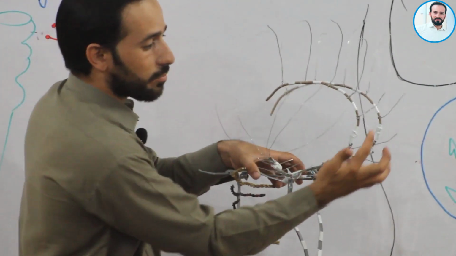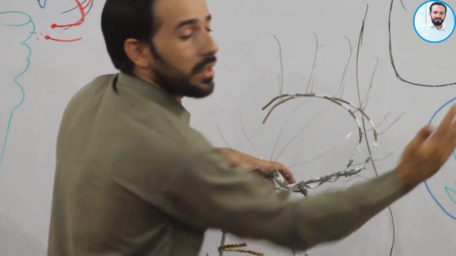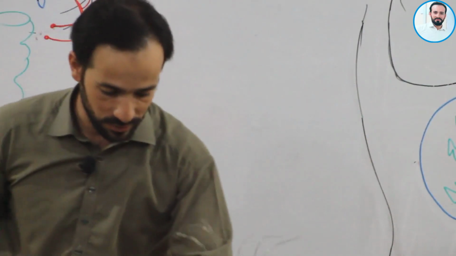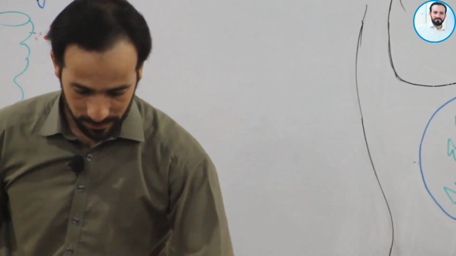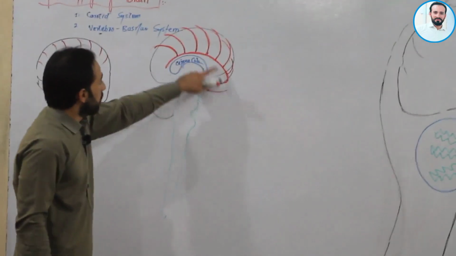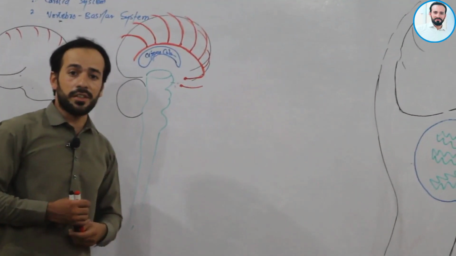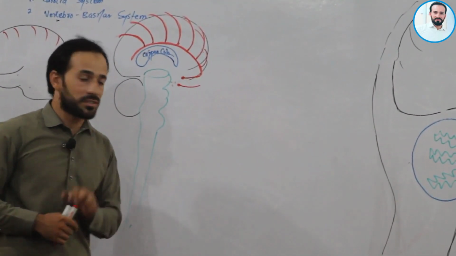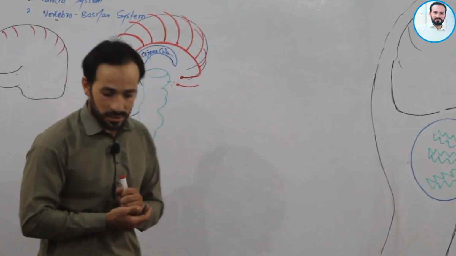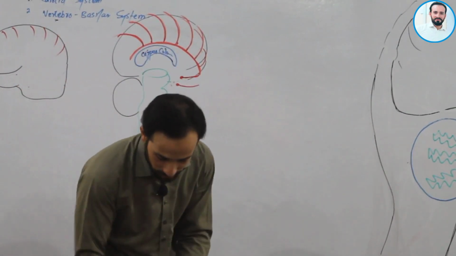So these small branches are going to the frontal lobe. Clear friends? Good. This was about the anterior cerebral artery. Now let us discuss the middle cerebral artery and its branches.